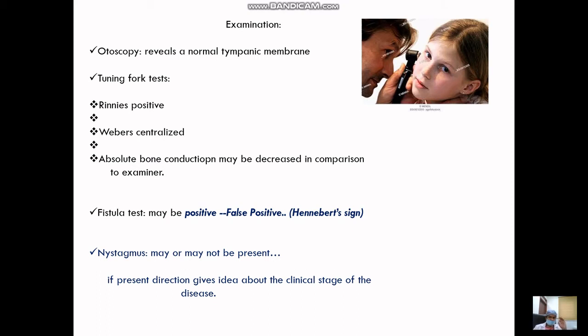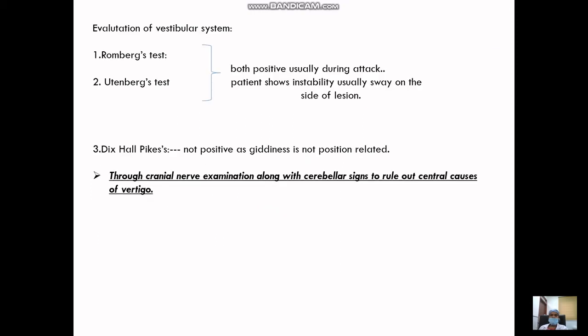When the patient is having an acute attack and presents to the OPD at that time, nystagmus is present. Now this nystagmus, when present, can give us an idea at which stage of disease the patient is, which is explained in a later slide. Then, because the patient is coming with vestibular complaints, there has to be an evaluation of the vestibular system. This includes the Romberg test and the Unterberger test. If the patient comes within the attack or within a few days during the remission period, then also you may see the patient swaying to one side, which indicates a peripheral lesion. Such patients, when subjected to positional tests like Dix-Hallpike, are usually not positive because it is not position related.